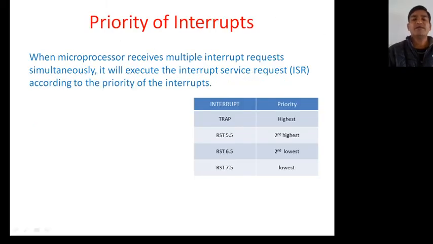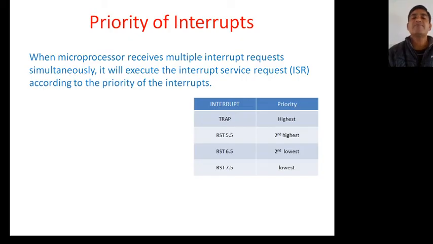Then priority of interrupts. What will happen when the microprocessor receives multiple interrupt requests simultaneously? It will execute the interrupt service which has the highest priority. The same thing is applicable to me. Suppose 5 students are asking questions simultaneously, then with whom will I clear the doubt first?